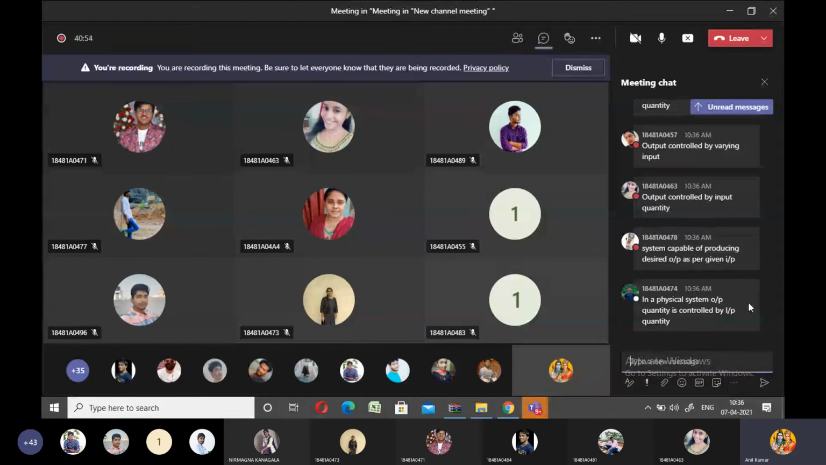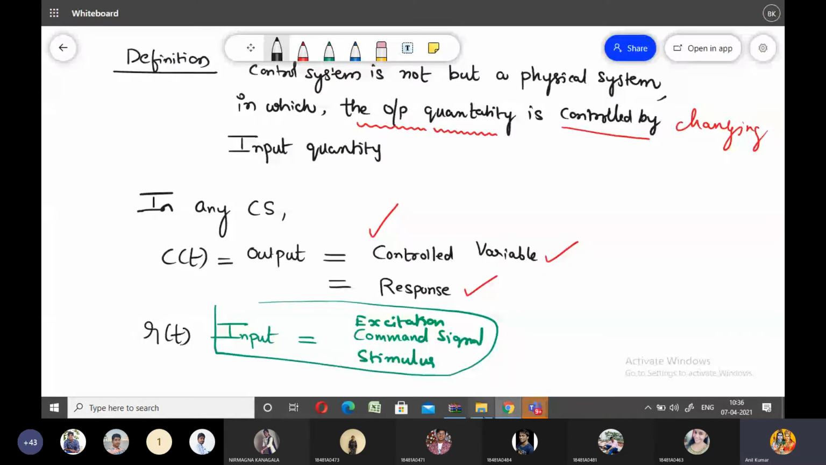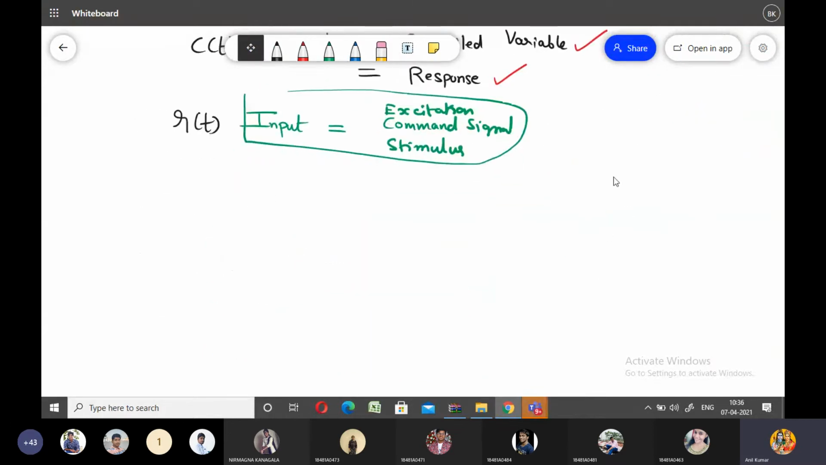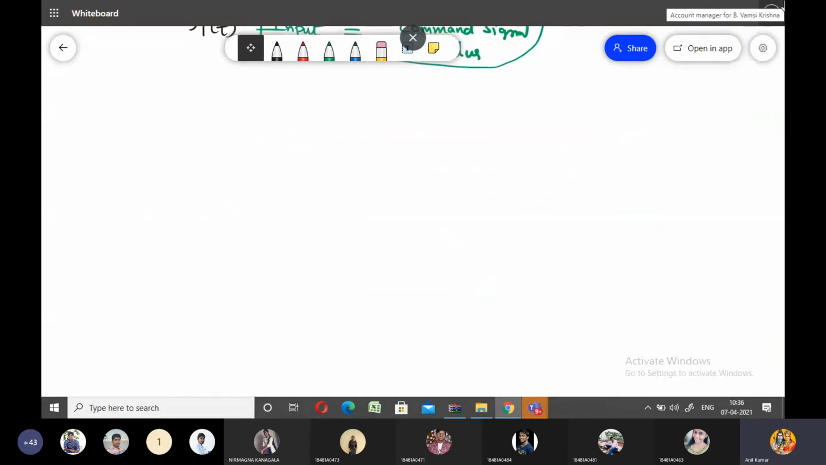Okay, so this is the definition of the control system. Now I will move to the examples of the control system. Now I am going to provide the examples. So all of you please consider the first example. The first example is examples of control systems.